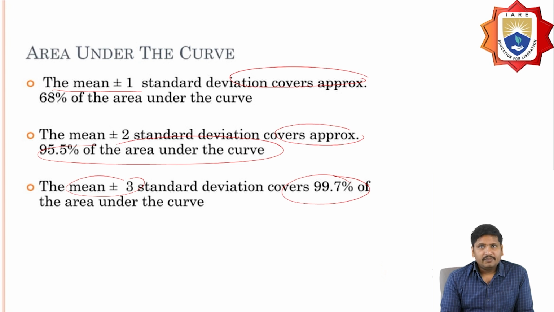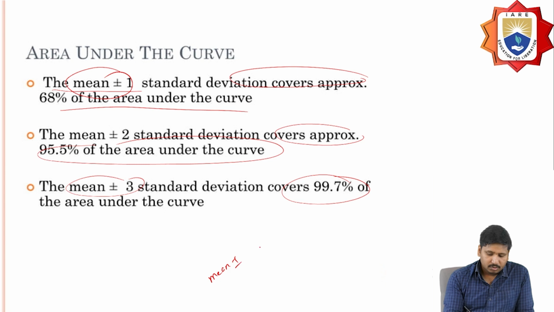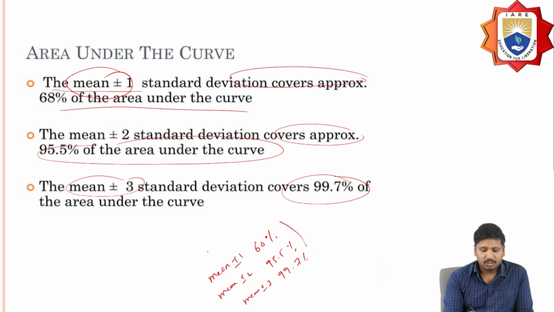So these are the three different areas calculated here.